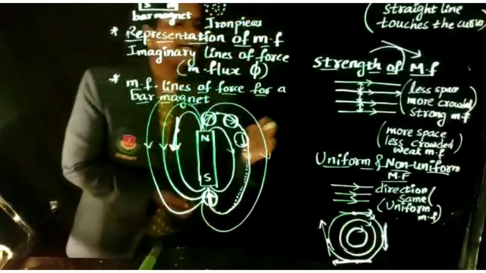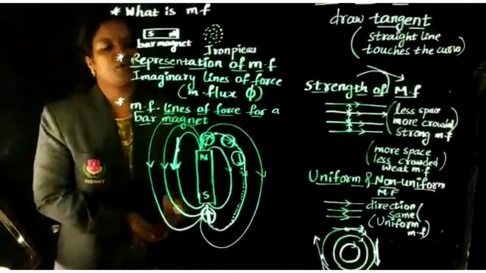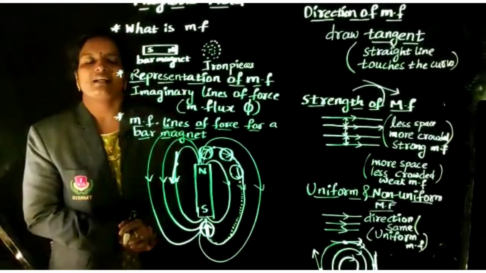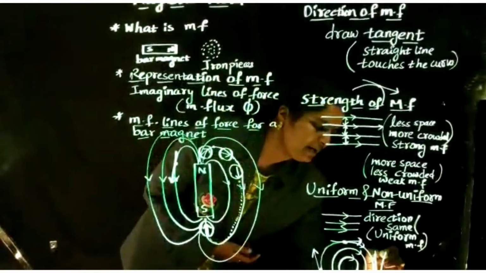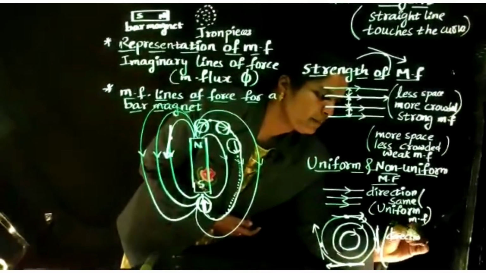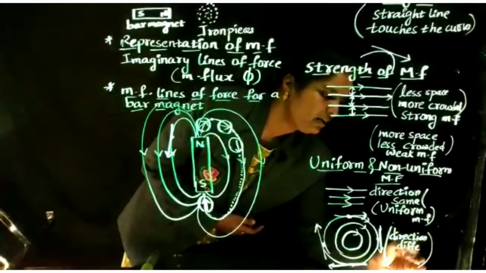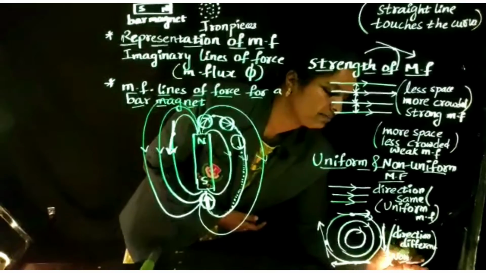When we observe the directions of the magnetic field lines, what happened? At different points the direction of the magnetic field is different. That is called a non-uniform magnetic field. The direction of the magnetic field is different, that is called a non-uniform magnetic field.